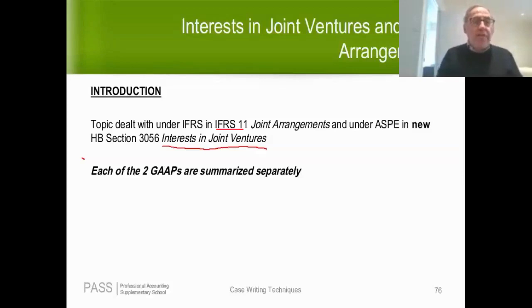The old section under ASPE was dramatically different than IFRS. The new section is fairly similar. So what I've done is the following. I've summarized each of the two GAAPs separately. I will go over the IFRS guidance, and I will ask you to look at the ASPE guidance on your own. Given that under the current handbook section, it's fairly similar to IFRS, I think it'll be very easy for you to review the notes on your own for ASPE.